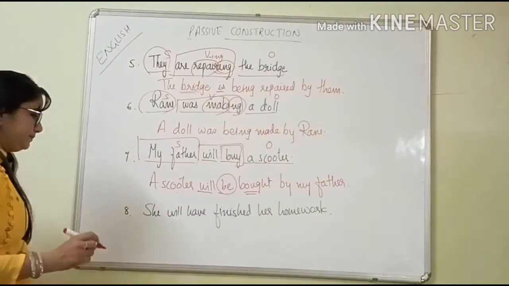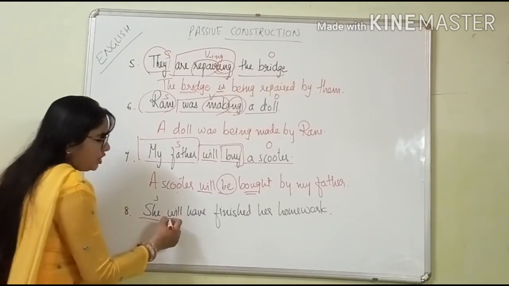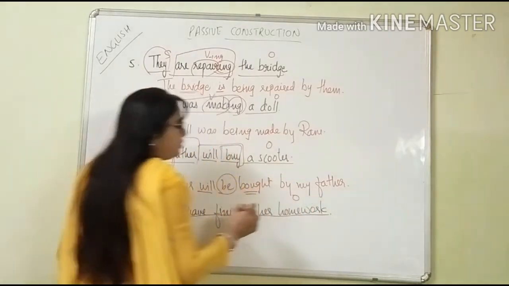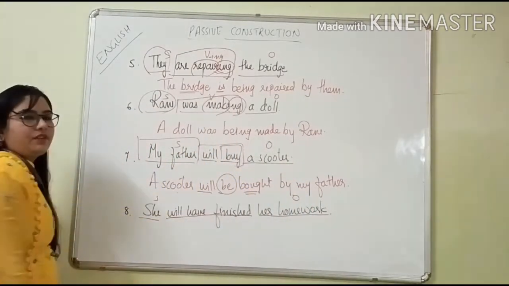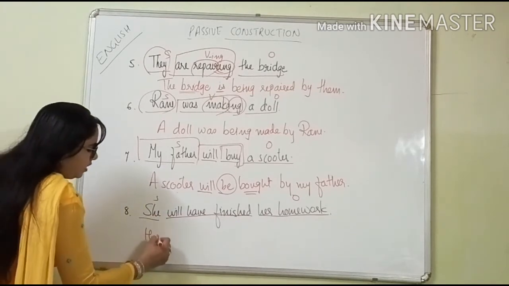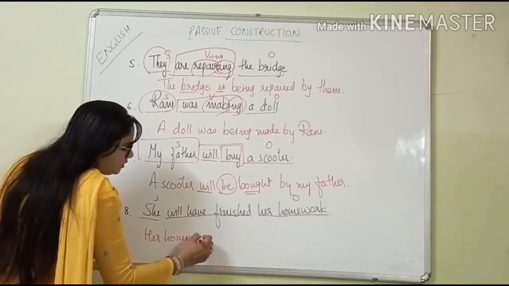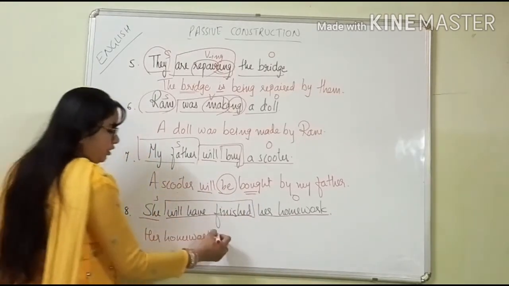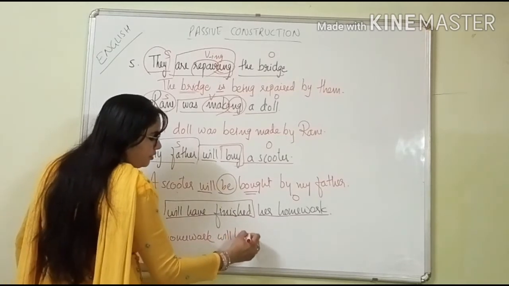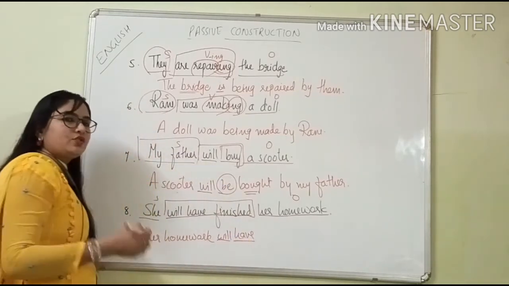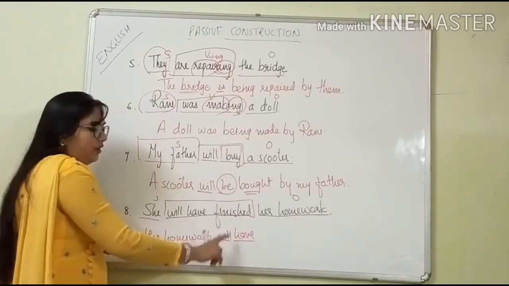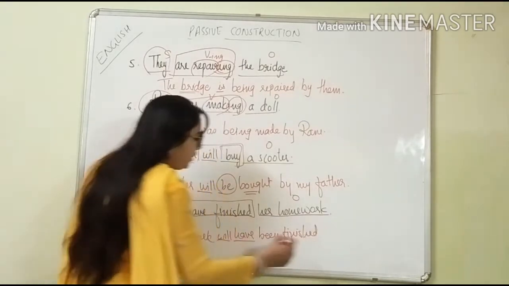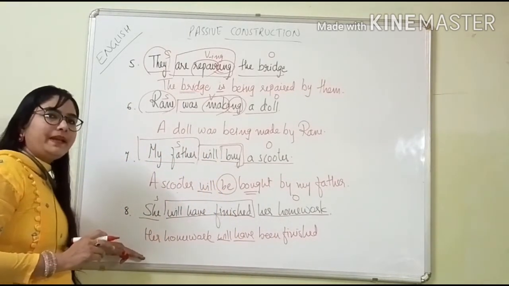Okay. Next one. She is the subject. "Will have finished", and her homework is the object. What will we do here? We'll start with her homework, the object. Her homework. See now here, "will have finished". What are we going to keep here? "Will have". Now, "will" is also there, "have" is also there. So, what will we follow? The next word. Will have been finished. Now here see, this is also a complete and correct sentence.